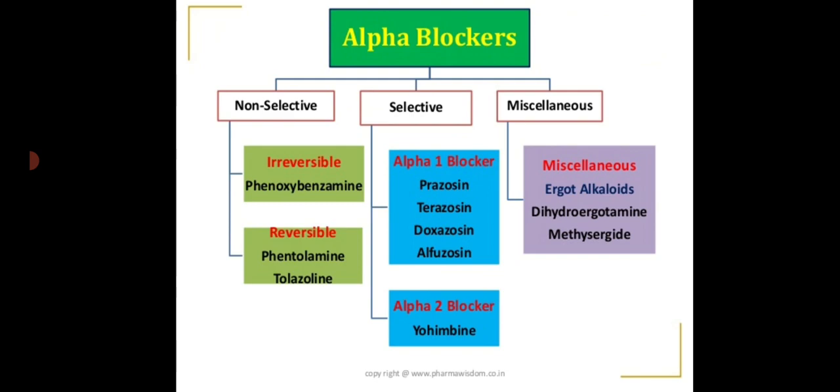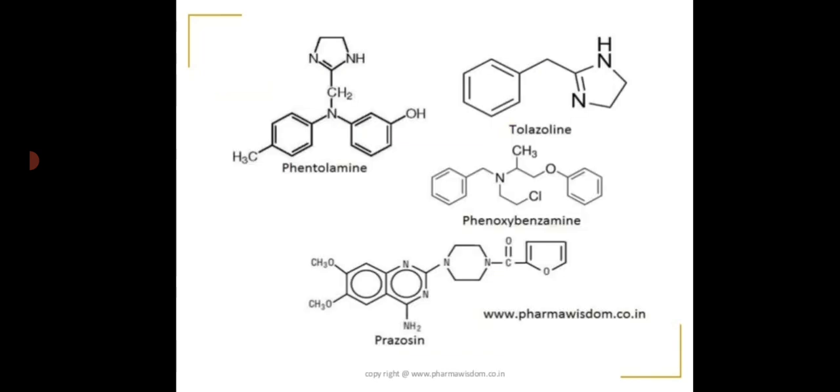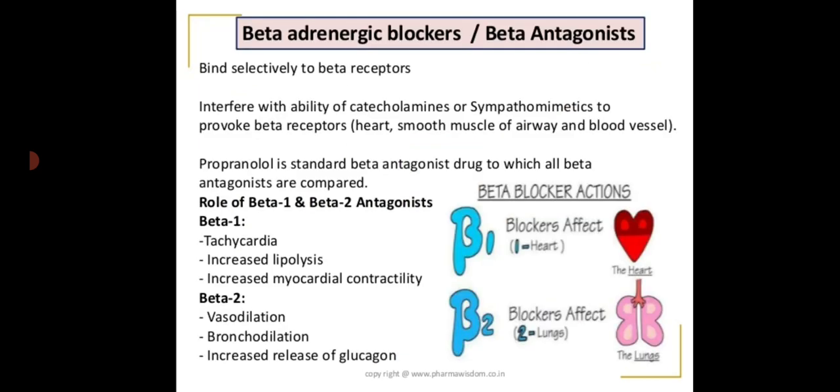Examples of alpha 1 blockers are prazosin, terazosin, doxazosin, alfuzosin. Then example of alpha 2 blocker is yohimbine. The miscellaneous category examples are ergot alkaloids, dihydroergotamine and methysergide. These are the structures of phentolamine, tolazoline, phenoxybenzamine, prazosin.